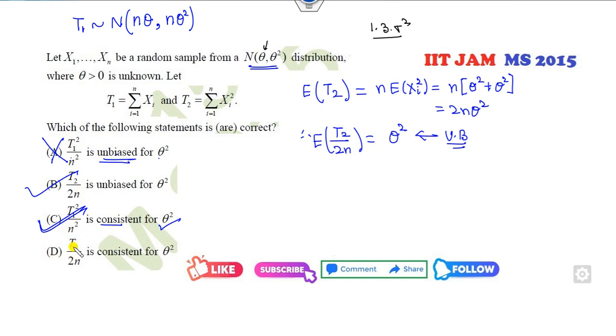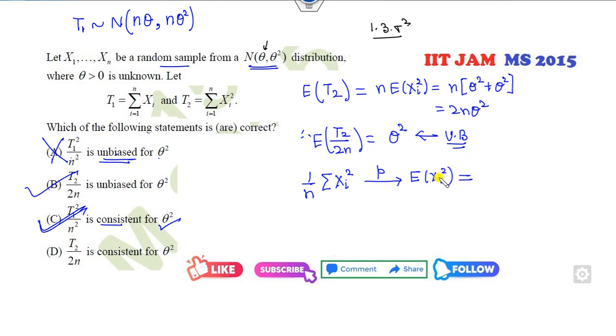Now they are talking about the consistent estimator. So again, how can you do that? I need to find either the variance, okay, or you can use the weak law of large numbers again. Fine. So how can you prove it using the weak law of large numbers? T2, so clearly say 1 over n times this sum, by the weak law of large numbers, because xi's are my IID, it converges to the expected value of xi square.